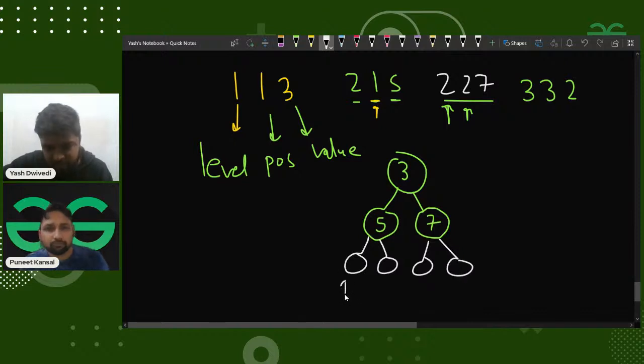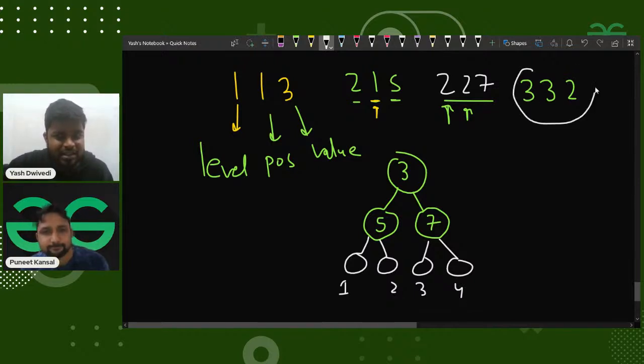So this would be the position of the first node, this would be the position of the second node, this would be the position of the third node, this would be the position of the fourth node. But what you have given me is this particular. If you have been assuming that you have been given me these four nodes, right? So this is the fourth node.